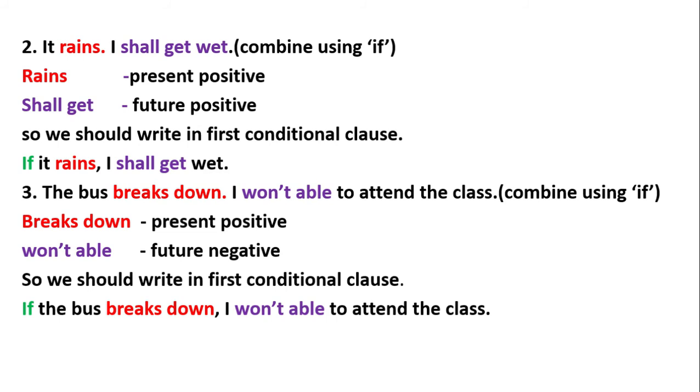Another example, the bus breaks down. I won't be able to attend the class. Combine using if. Breaks down is in present positive. Won't be able is in future negative. So we should write in first conditional class. If the bus breaks down, I won't be able to attend the class. You don't change the verb and simply add if before the sentences.